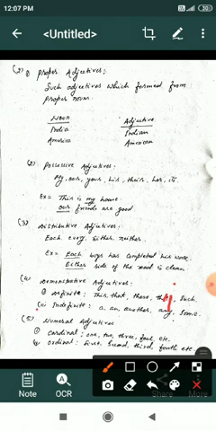Numeral adjectives. Cardinals: 1, 2, 3, 4, 5, etc. are called the cardinals. Ordinals, like that.